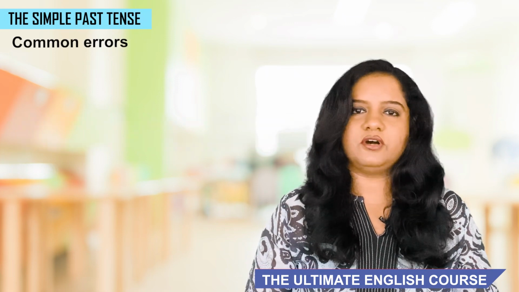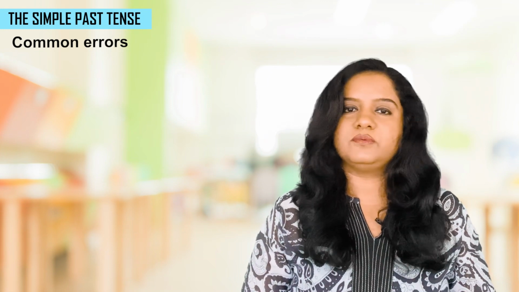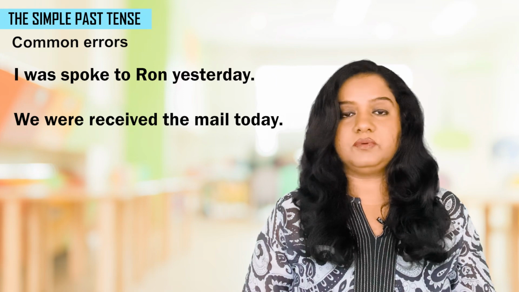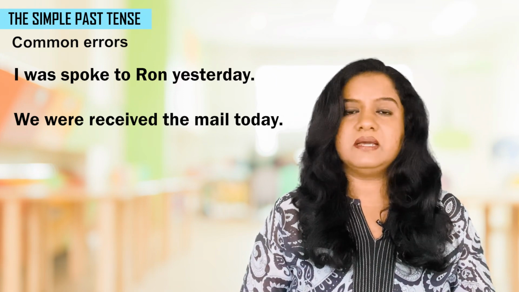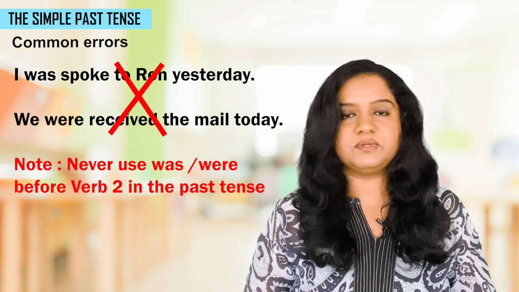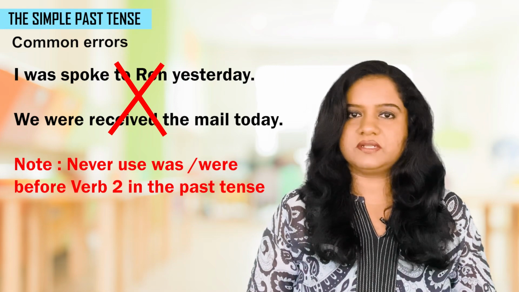Now let's look at some common errors that we see in the simple past tense. Very often we come across sentences like, I was spoke to Ron, or we were received the mail today. What's wrong in these sentences? Please remember, you just cannot use was or were along with verb 2 in the simple past. Then you might ask me, where do we use was or were?